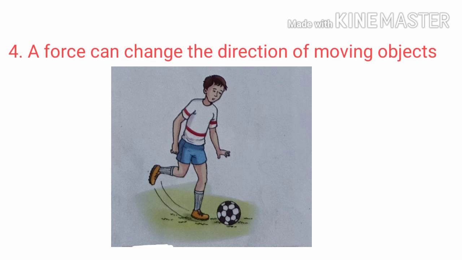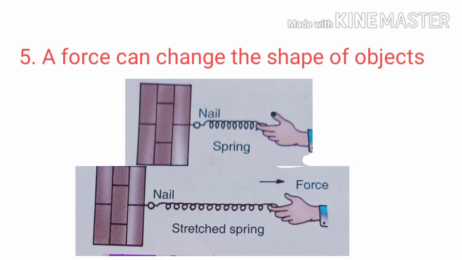The fifth effect of force is that a force can change the shape of an object. Just imagine a spring fixed in a wall with a nail. When we pull the spring, it gets stretched, hence its shape changes. Similarly, when we crumple a plain paper, its shape changes. By applying force, you can change the shape of a spring into any form.